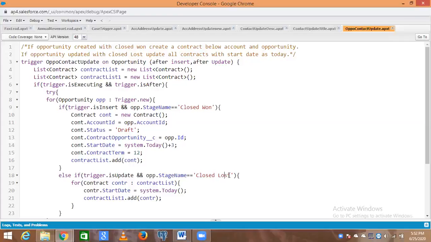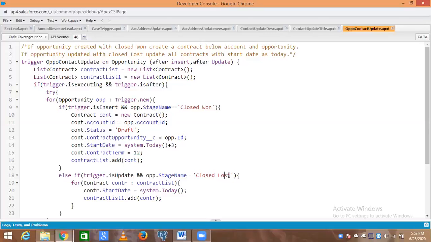Now to see what our code is doing, we are making it today in the second line. That means when you are updating the same opportunity with closed lost, to check that the same child contract has been updated, instead of the start date as +3, we are updating the start date with today's date.